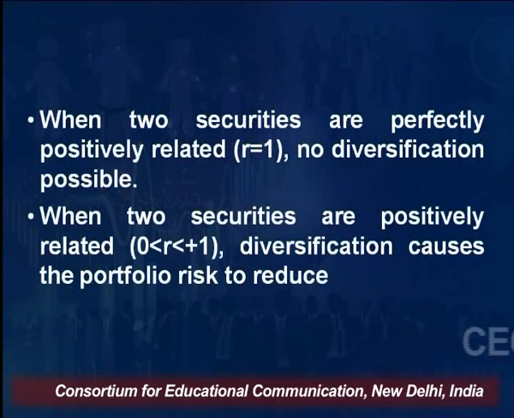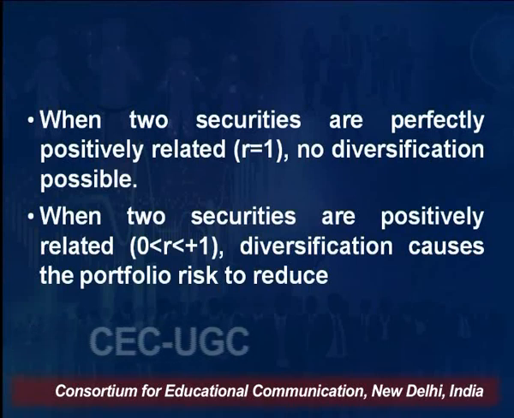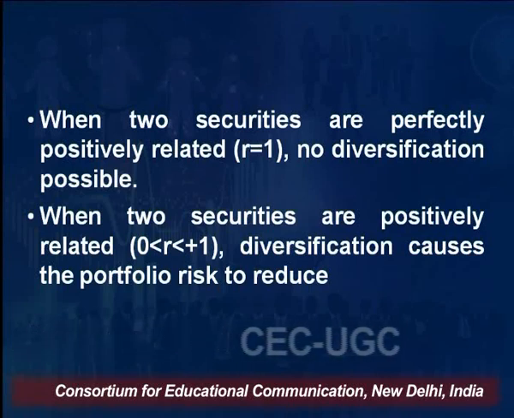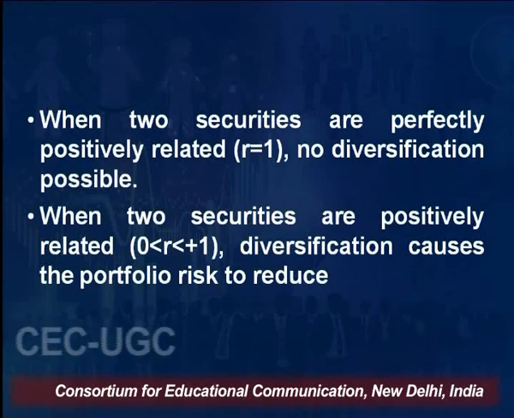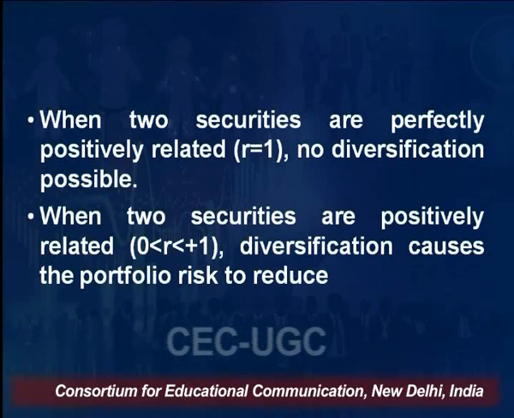When two securities are perfectly positively correlated, R is equal to 1, no diversification is possible. When two securities are positively related, that is R is less than 1 and greater than 0, diversification causes the portfolio risk to reduce.